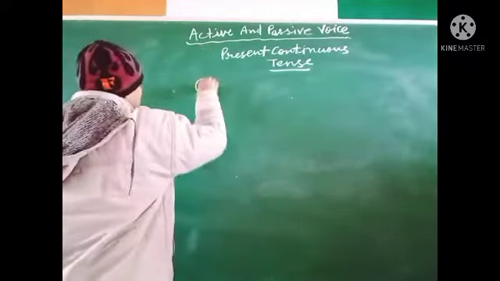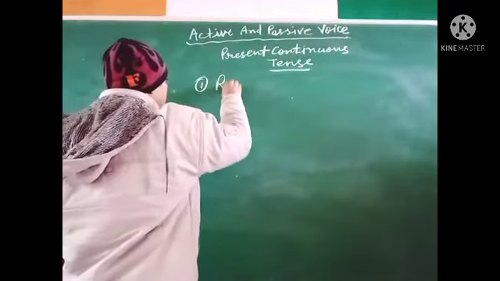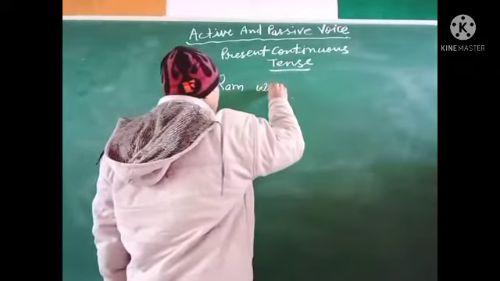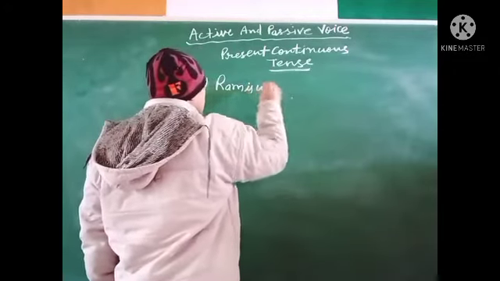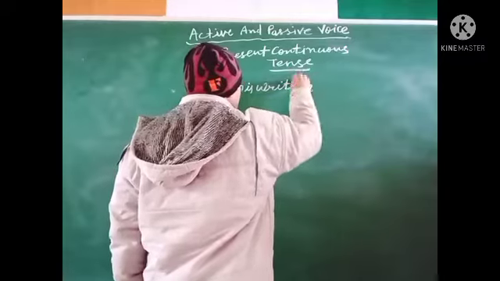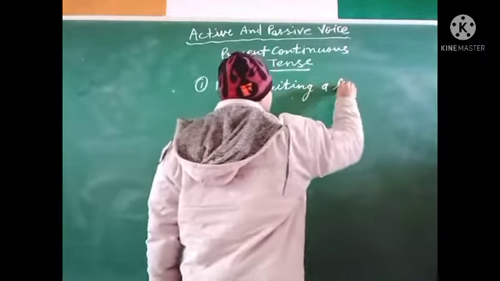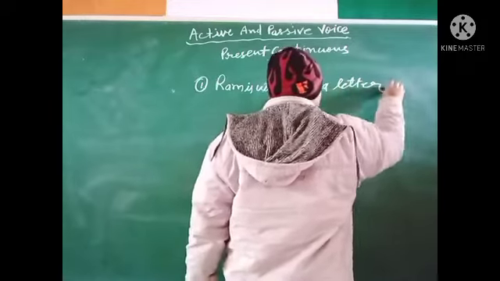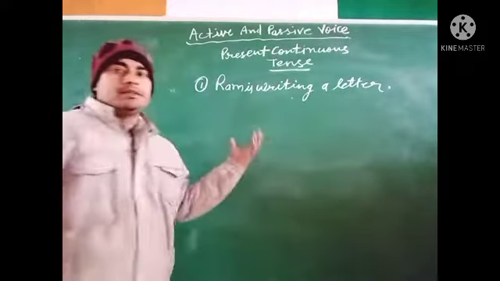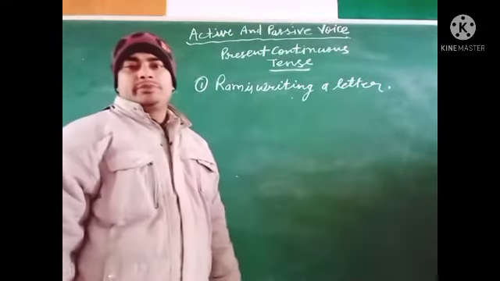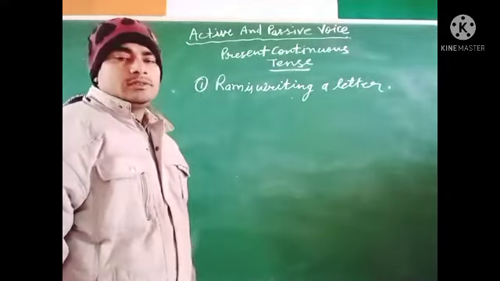See this example. Ram is writing a letter. This is the simple sentence of present continuous tense.